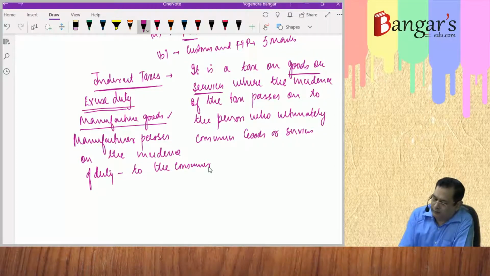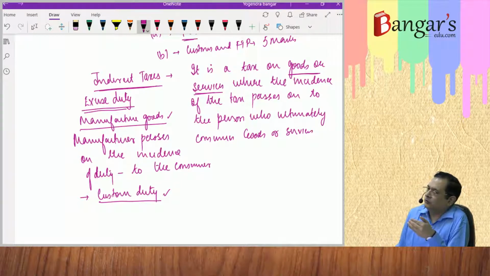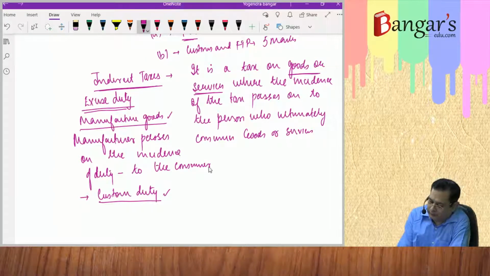Similarly, say customs duty. The importer is importing the goods, paying customs duty, and whenever he is selling those goods, he will include that duty element in the price, which he ultimately charges from his customers.